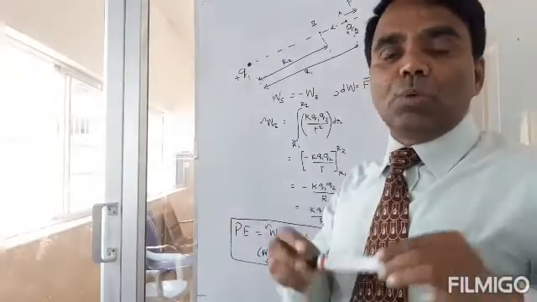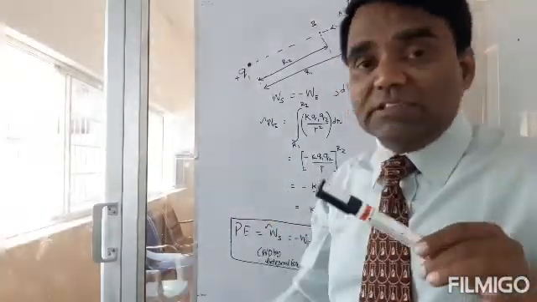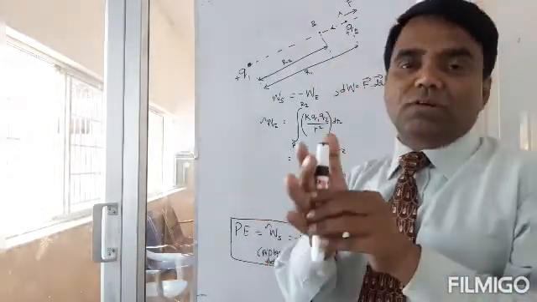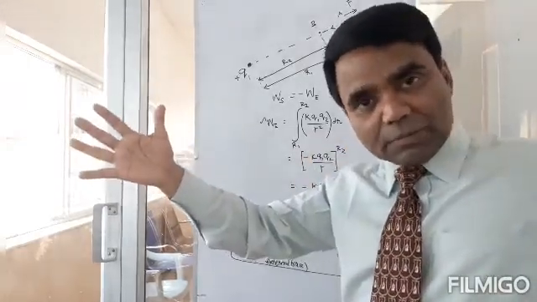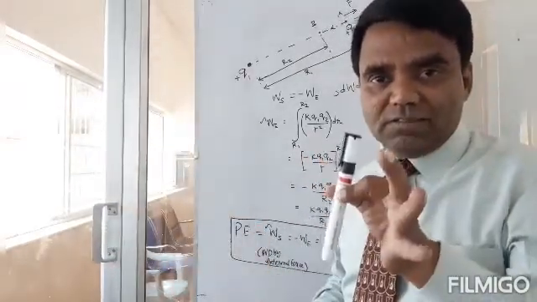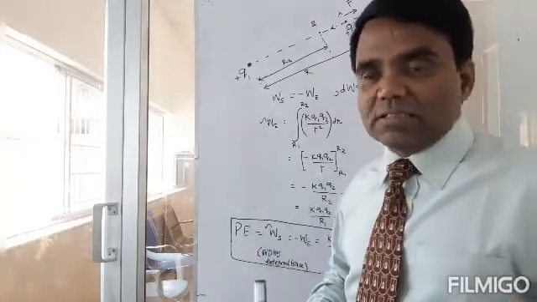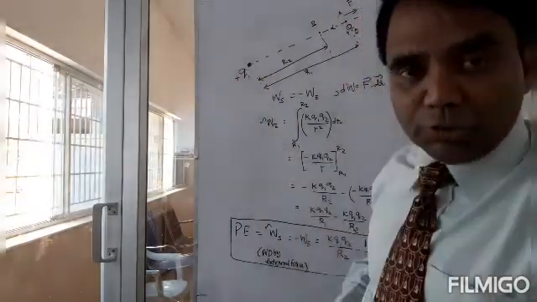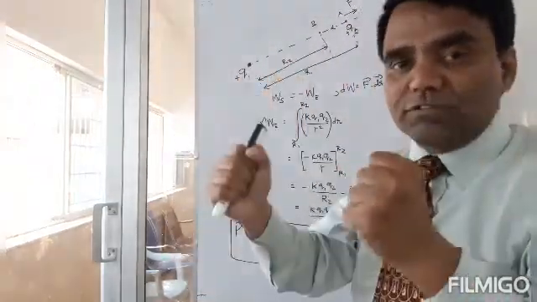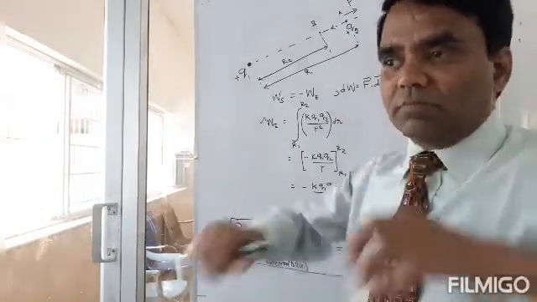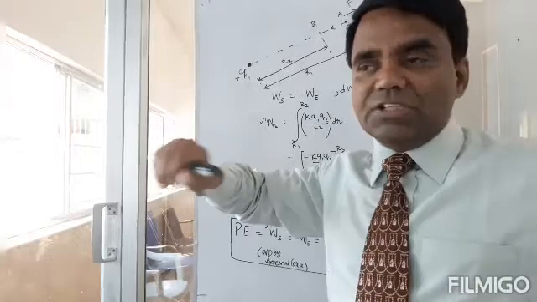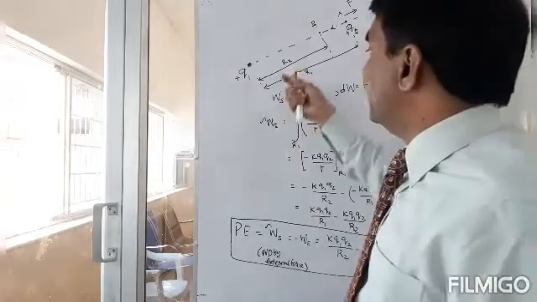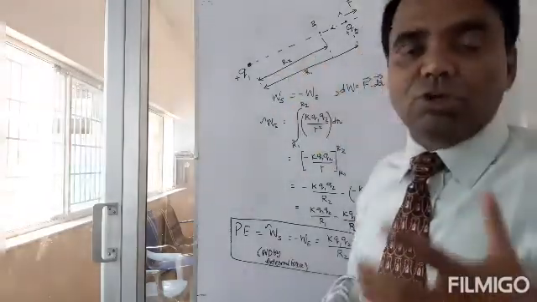The only reason we ignore the kinetic energy of the earth is because the earth is so huge that it hardly accelerates before the collision. So almost all the potential energy is going to be taken up by this, and that's the only reason. But otherwise, potential energy is for the system, for the Q1, Q2 system, not for Q1, not for Q2. It is for both of them together. When you leave them, both of them will go. This will have kinetic energy and that will also have kinetic energy, and together they will be equal to the potential energy of the system.